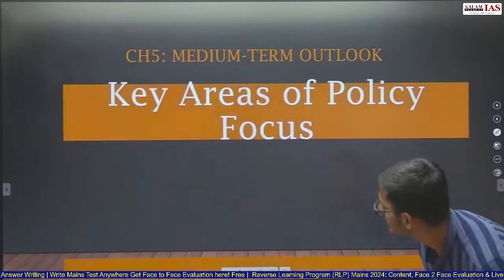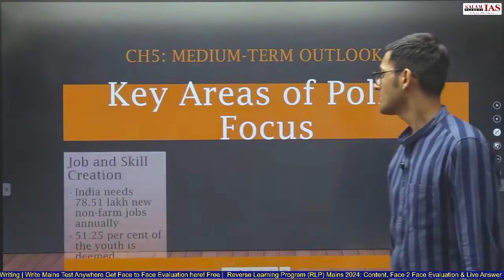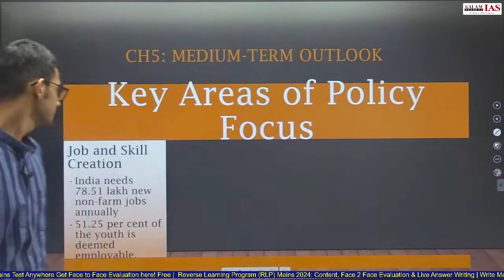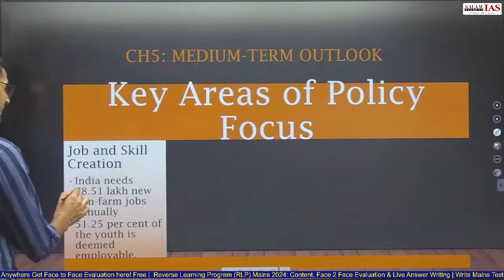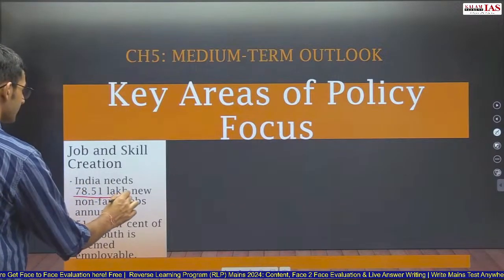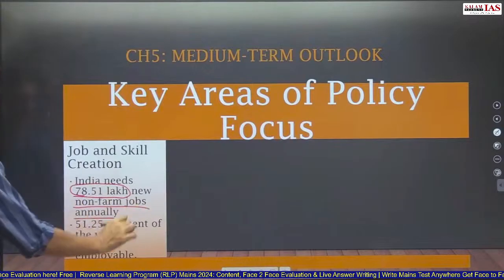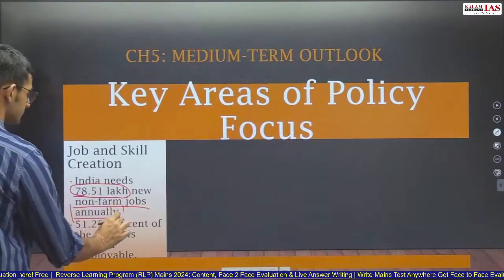Now, how does the medium term outlook look like? Key focus areas of the medium term outlook. First is job and skill creation. India needs 78.51 lakh new non-farm jobs annually, every year.